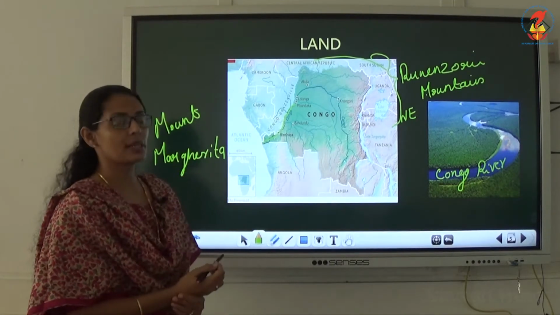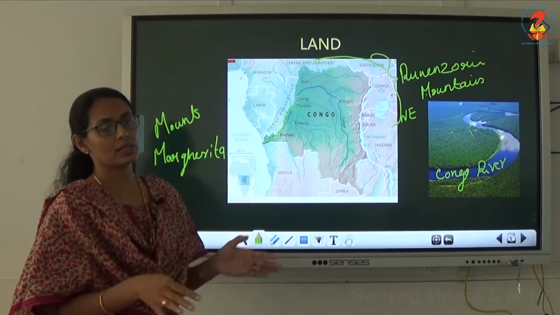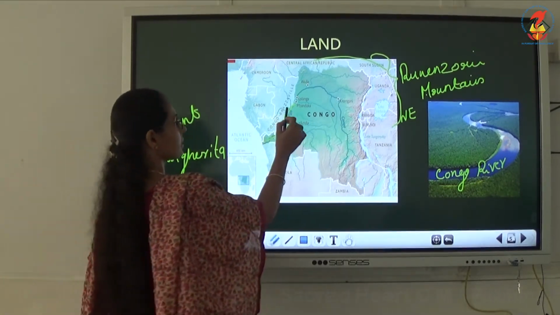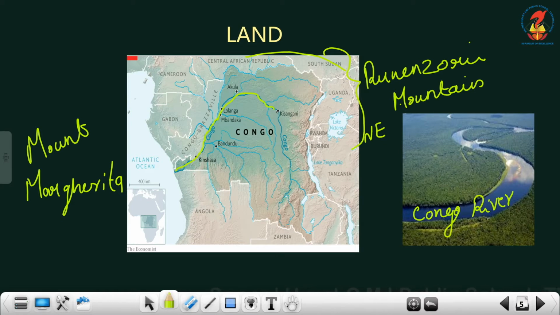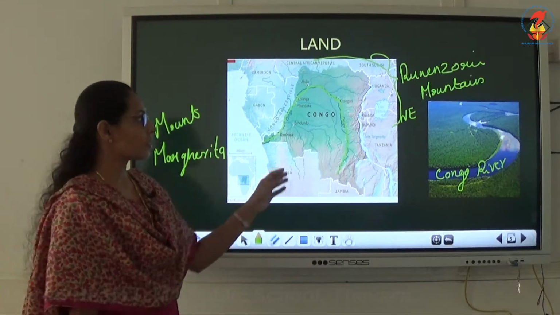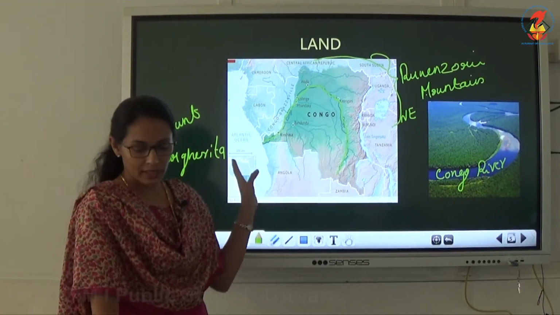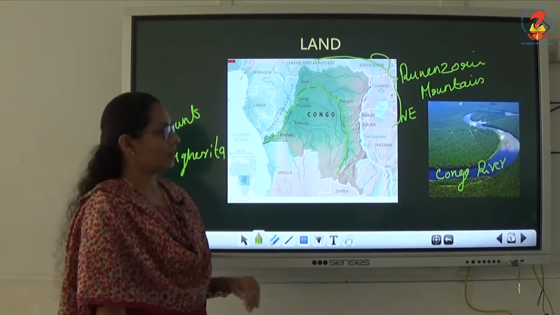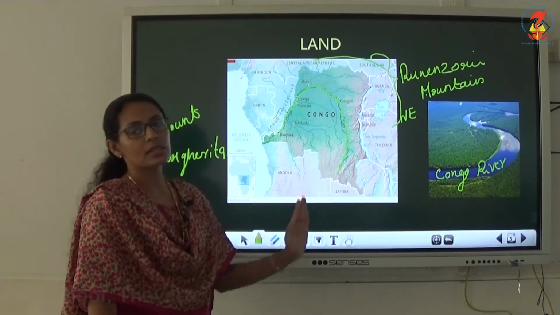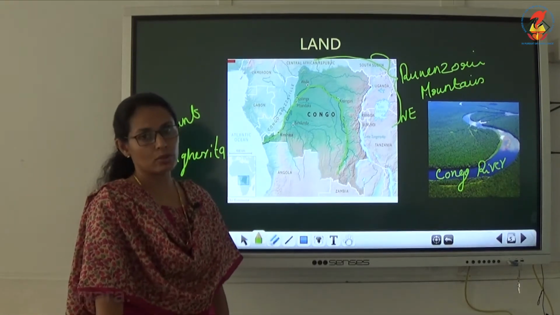The country is mostly depending upon the biggest and largest river. Look at this, this is the largest river. So that is an important river in this Congo country. Clear? Now the next one, beyond this certain important lakes are also there.